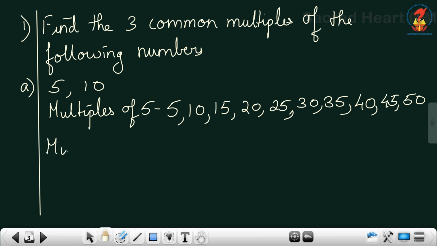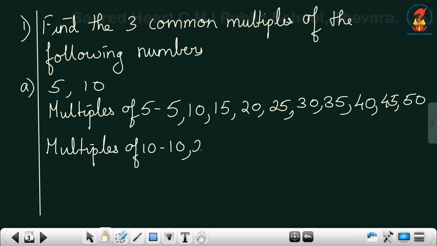Now which are the multiples of 10? Multiples of 10. 10 ones are 10, 10 twos are 20, 10 threes are 30, 10 fours are 40, 10 fives are 50. Those also I am stopping for the time being.